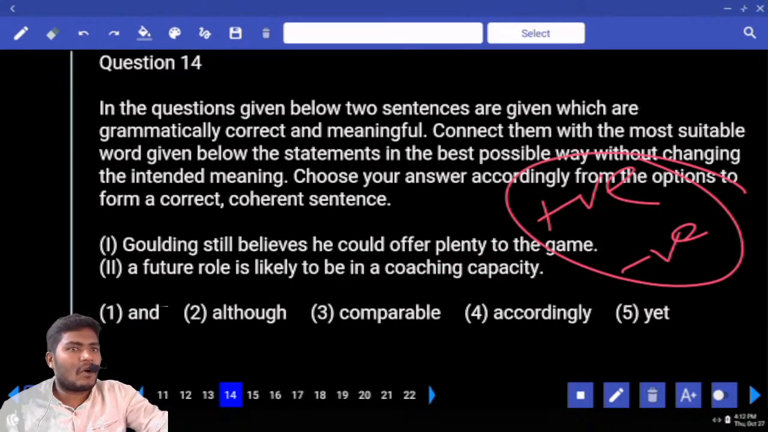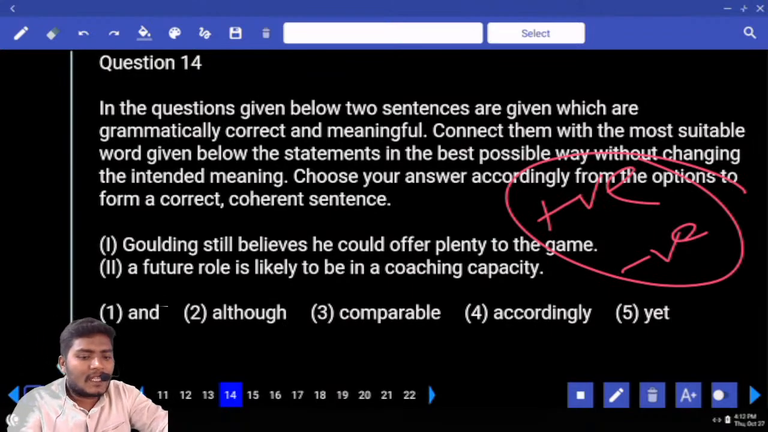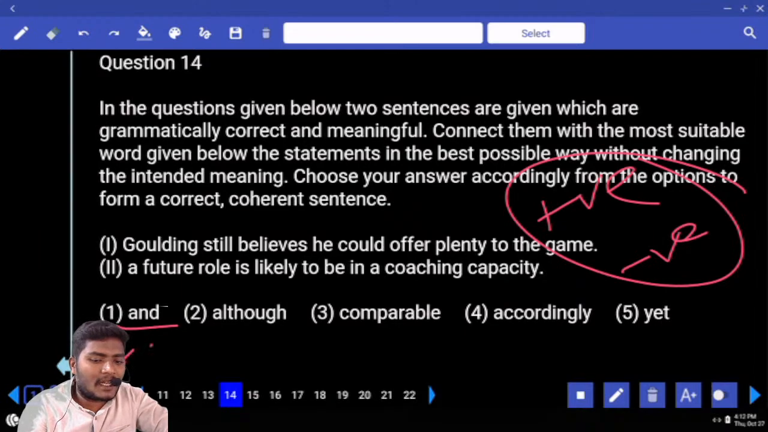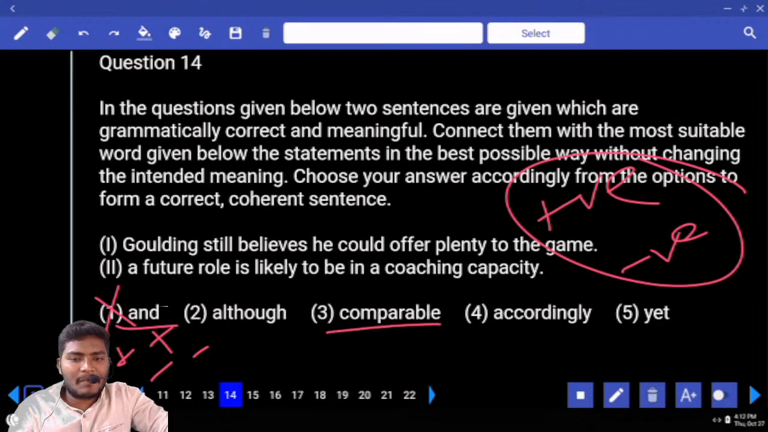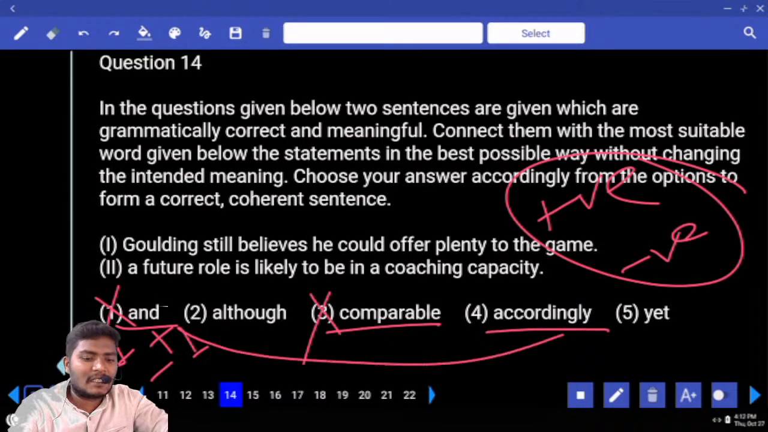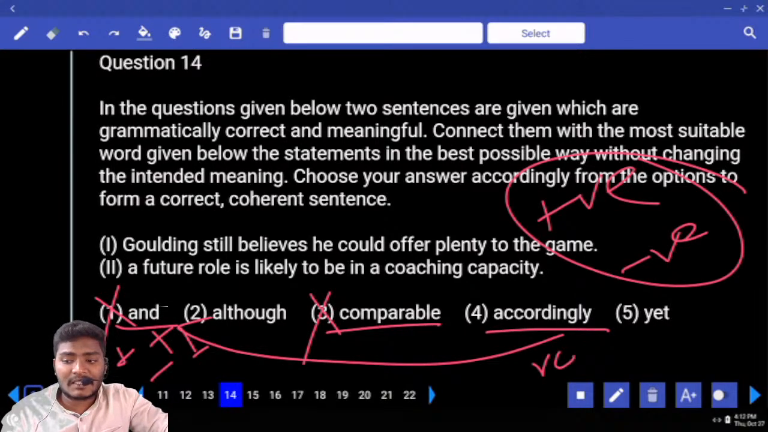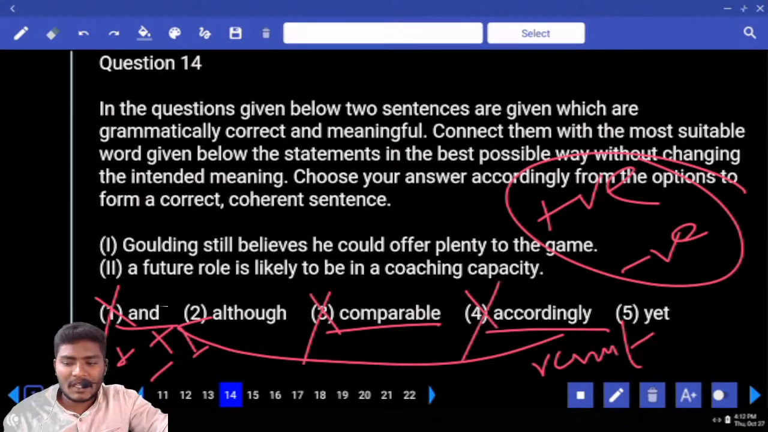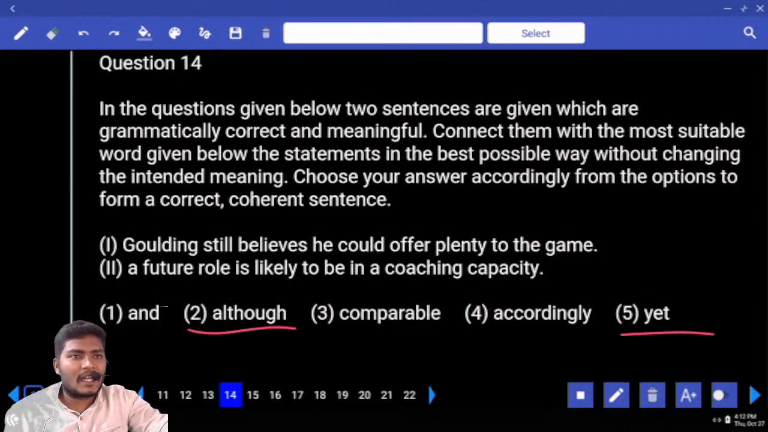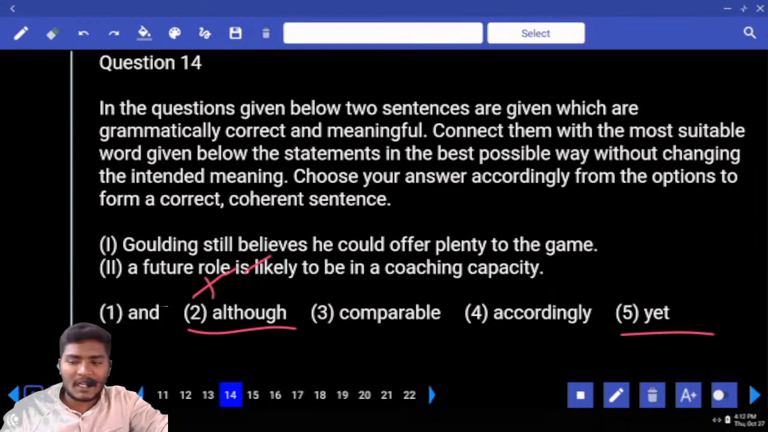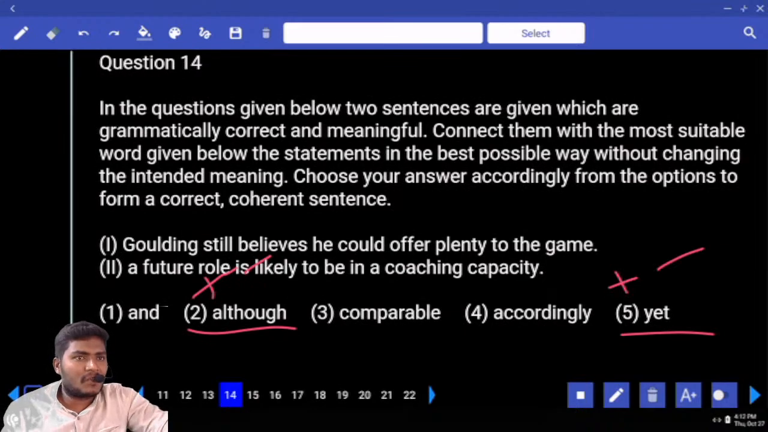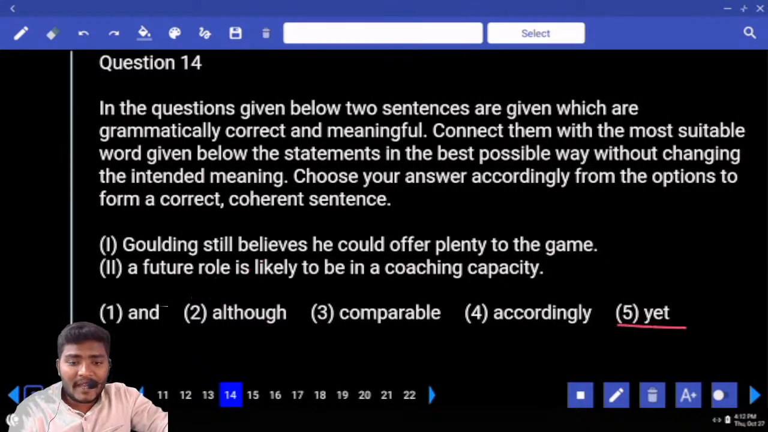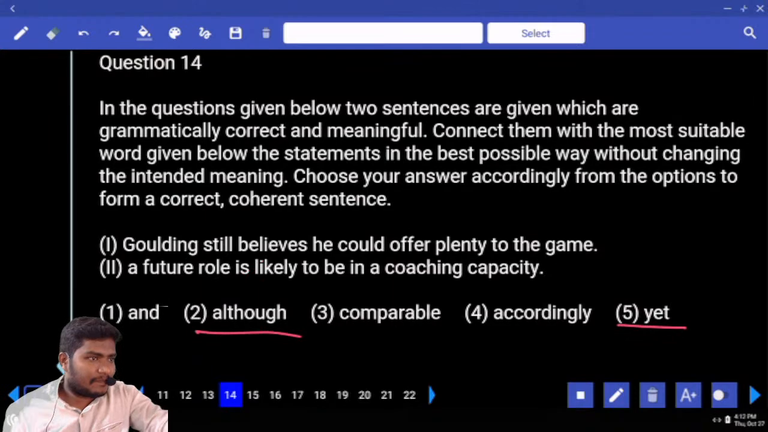We need to combine two contradictory statements. Look at this one, and. Can you combine? Why? And is only combined with positive, positive or negative, negative. Eliminate the first one. Comparable. Are we referring to any comparative case here? No. Accordingly comes as and, or accordingly also comes as a result case. Cannot be used. Next, what are the remaining? Although and at. Although can be used to combine positive, negative. It is also used to combine positive, negative. But remember, where do we use although? Where do we use at?